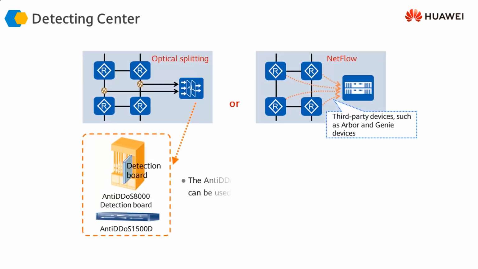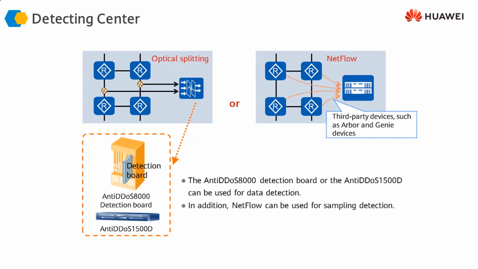If you look at the different centers, that is the detection center and the cleaning center, we will see that the traffic that is going into our network is forwarded to the detecting center, which can either be a 1500D series box, or it can be a detection board in the modular chassis of the 8000 series device.